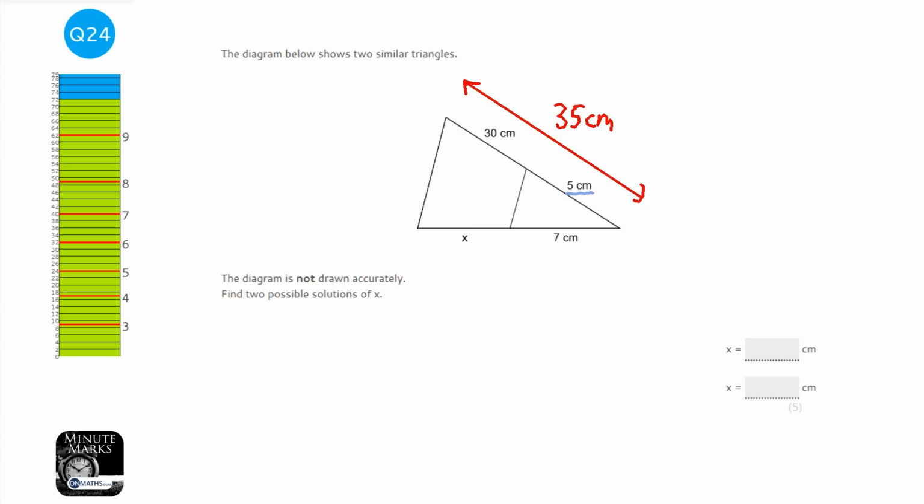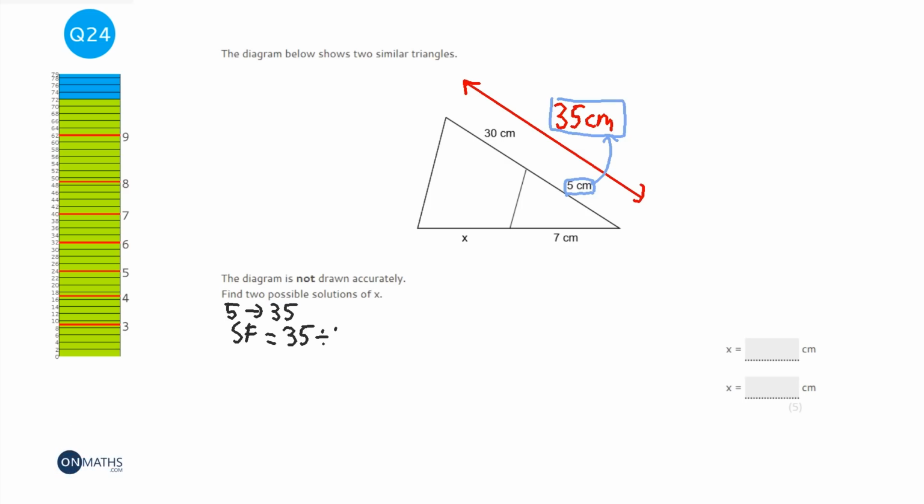So that 5 there grows to 35. Okay, and to work out the scale factor, the 5 to the 35, the scale factor is going to be 35 divided by 5, which is 7.